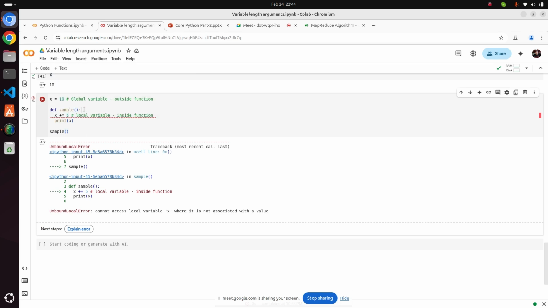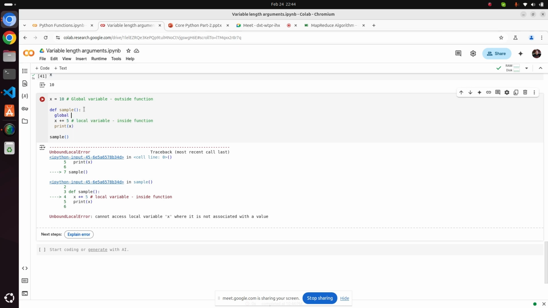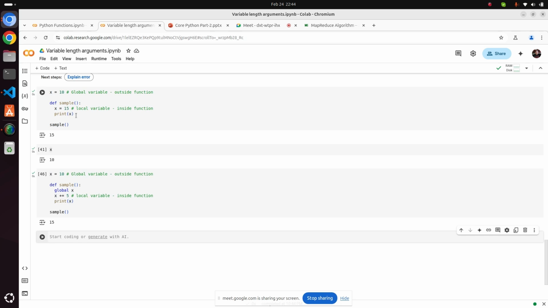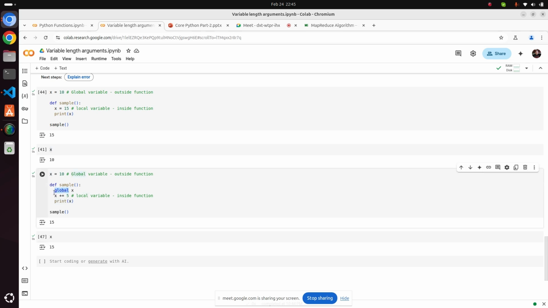So for this, you need to use the global keyword x. You will say x is a global variable, and in this whole inside script, I will use x as a global variable. Now if you try to do this operation, you can see here 15, and I will use x. Now x is also 15 because x is updated inside this function. So please make sure if you are doing such operation, you will use the global keyword, right?